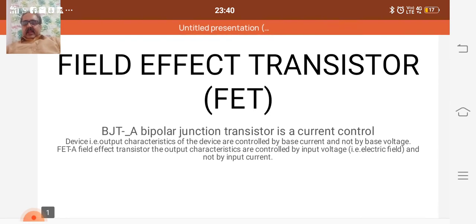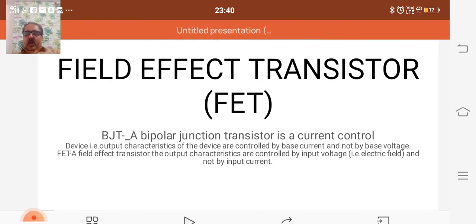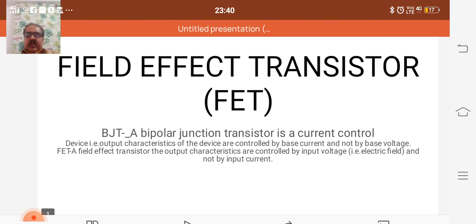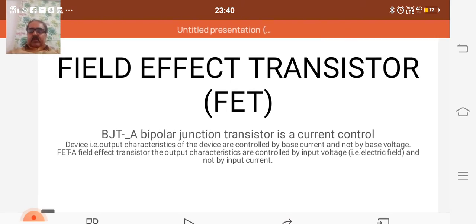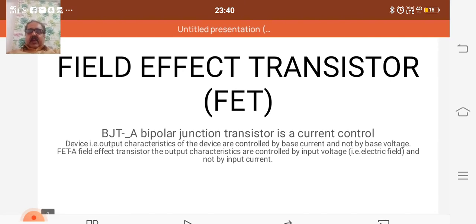The field effect transistor has, by virtue of its construction and biasing, large input impedance which may be more than 100 mega ohm. The FET is generally much less noisy than the ordinary or bipolar transistor.